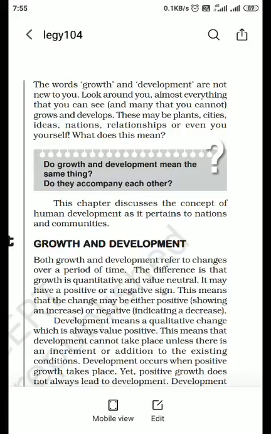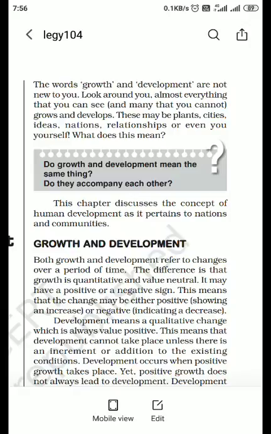Development is qualitative, means कि एग्जैक्टली जो ये जीडीपी ग्रो हुआ है, इसका इम्पैक्ट ईच एंड एवरी सिटीजन ऑफ द गिवन कंट्री को मिल रहा है या नहीं मिल रहा है. Maybe India's GDP is growing at the rate of 9 percentage points, but will its benefit be trickling down to each and every citizen of India or not?